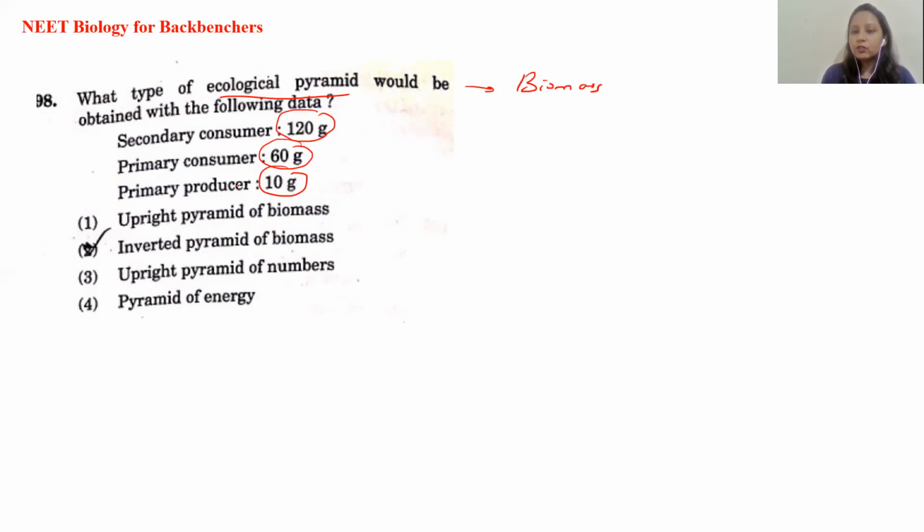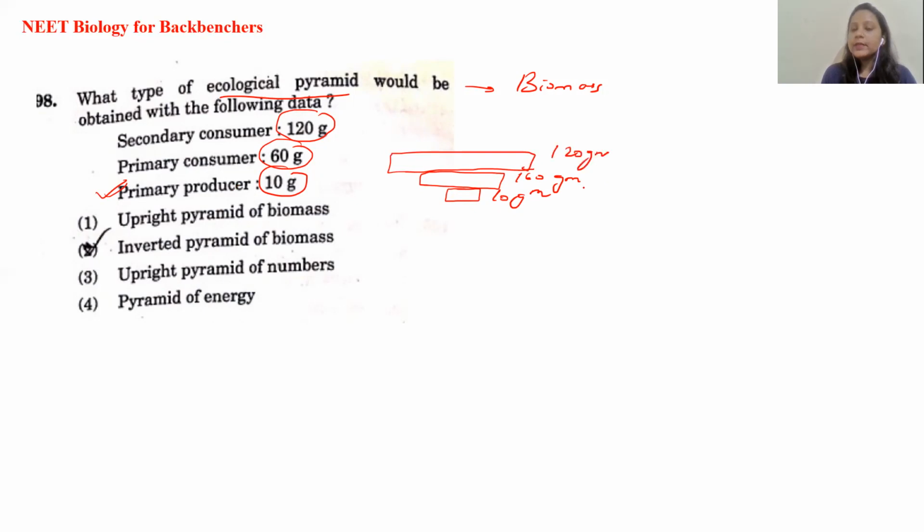So we have secondary consumers, primary consumers, and primary producers. We start from the first trophic level, which is our primary producers. The primary producer produces a biomass. Let's say this represents your 10 gram. Then you have a primary consumer, which is represented as 160 gram. Let's consider this as 160 gram. And then on top of it, you have your secondary consumer, which is 120 gram.